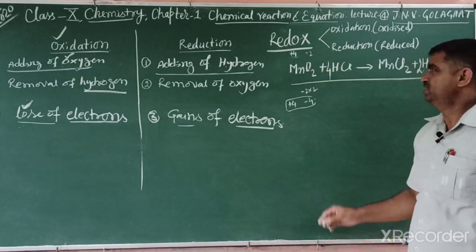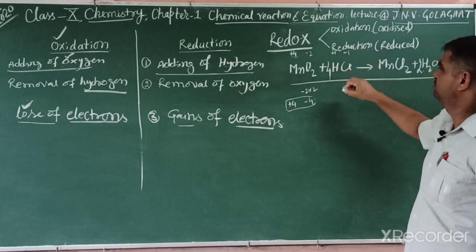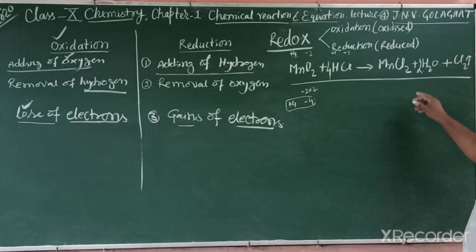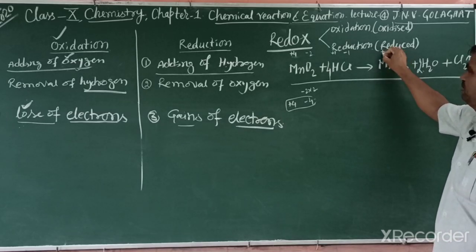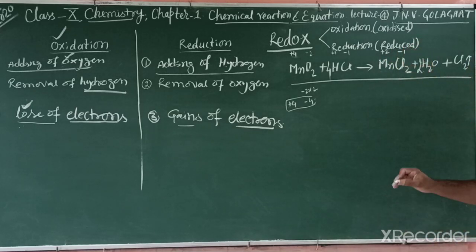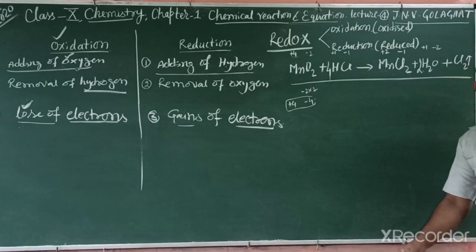In HCl, you know, hydrogen has +1 charge and chlorine -1. In manganese chloride, manganese has +2 charge and chlorine -1 charge, so that is the formula. In water, hydrogen is +1 charge and oxygen -2, and chlorine is an element.